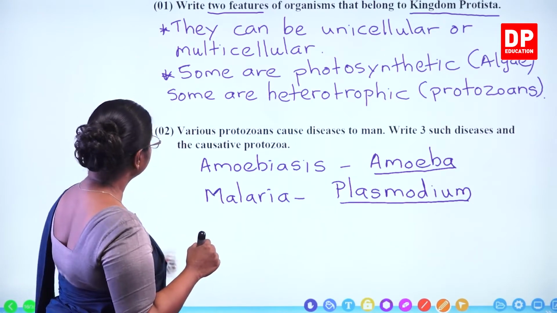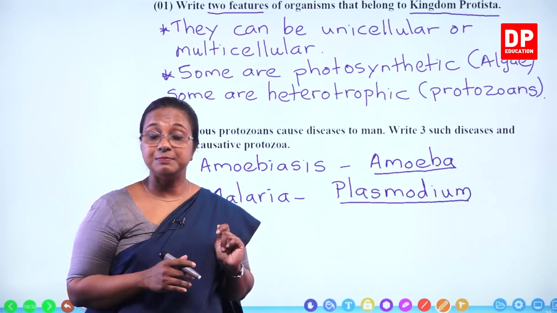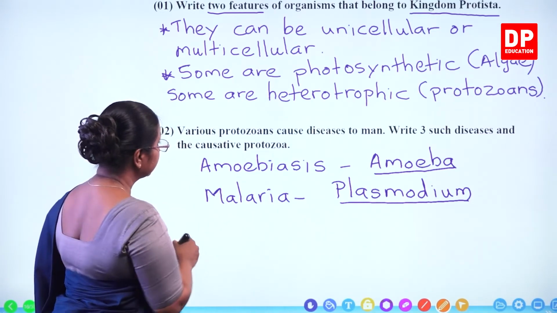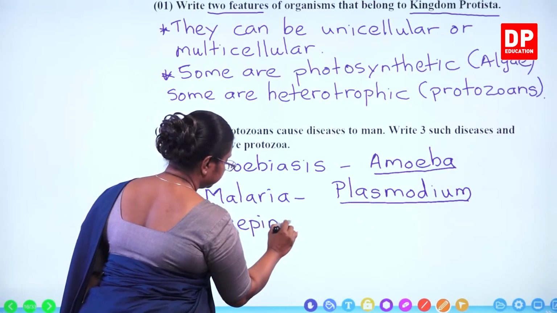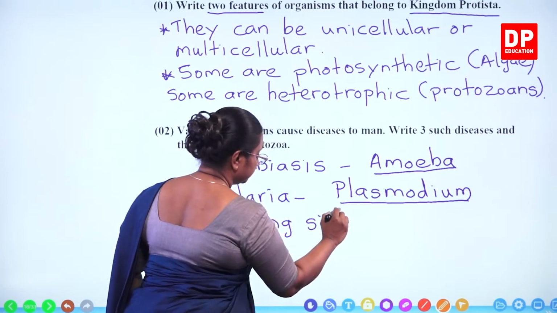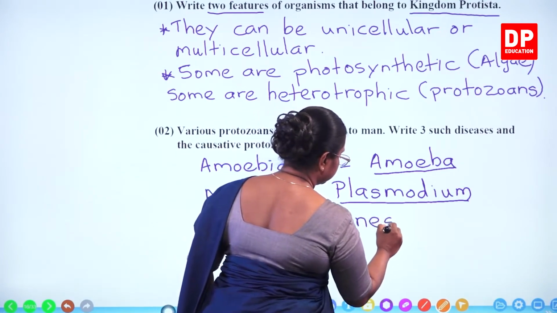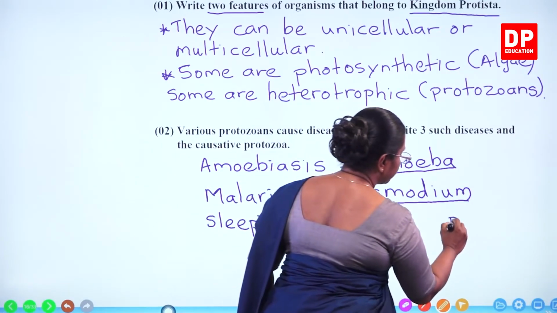And we have the third one, that is sleeping sickness. So that is another disease caused by a protozoan.